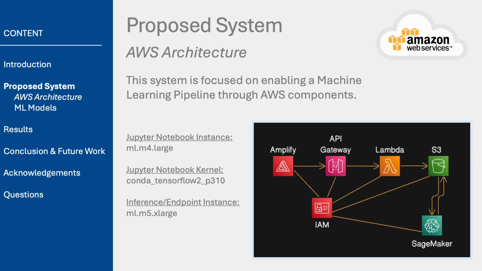This setup was developed and managed within a Jupyter Lab notebook utilizing an ML M4 large instance with a TensorFlow 2 Python 3.10 kernel for the main workflows. For inference and endpoint hosting, an ML M5 extra-large instance was employed, ensuring robust performance and scalability. This architecture enabled the efficient integration of machine learning with cloud services, creating a streamlined and accessible solution for combating misinformation.